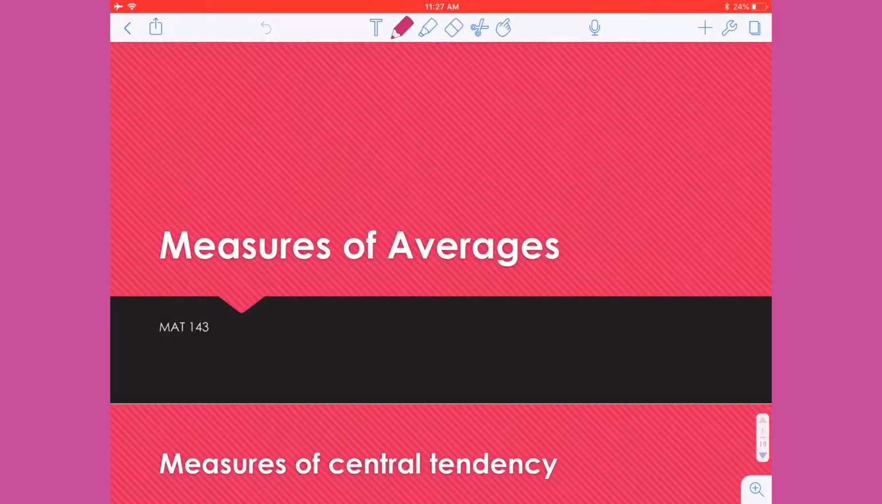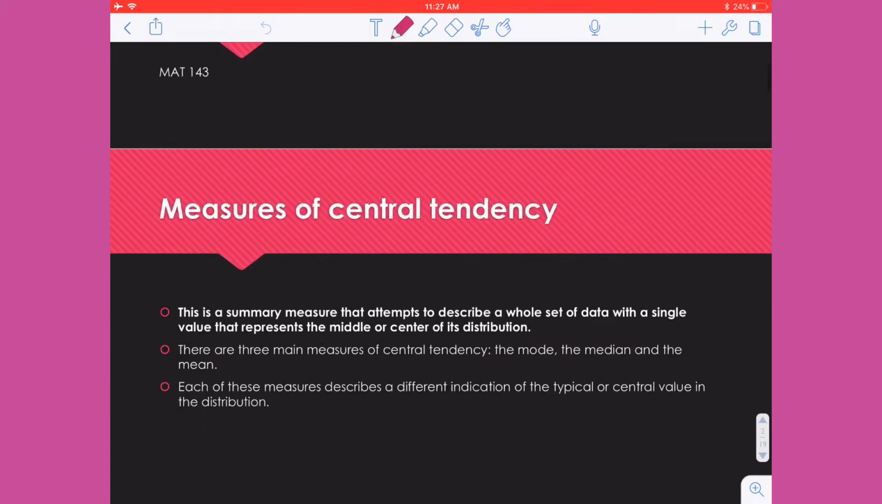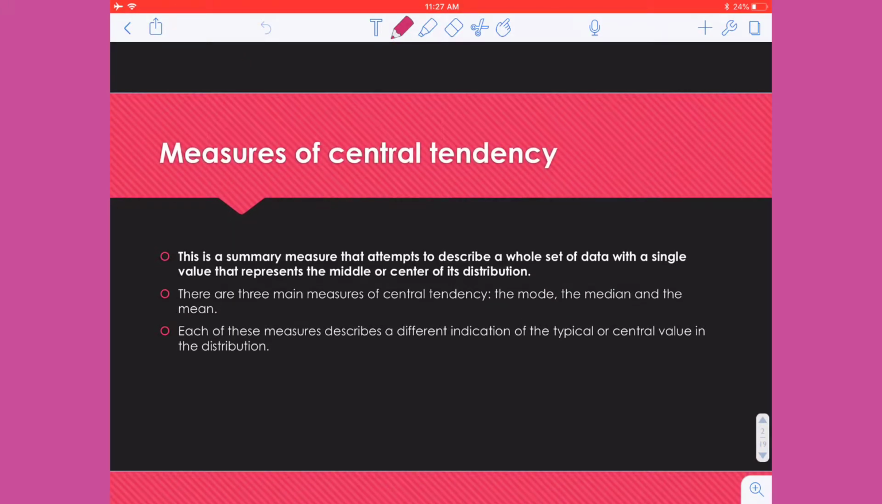Hello students, the purpose of this video is to discuss various measures of averages. One popular term that we use is the measures of central tendency. Basically, this is a summary measure that attempts to describe a whole set of data with a single value that represents the middle or center of its distribution. There are actually three main measures of central tendency: the median, the mean, and the mode.